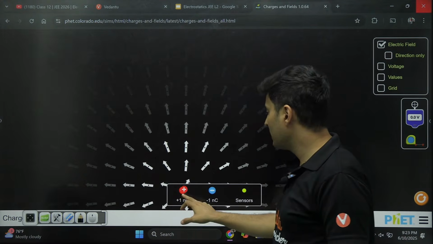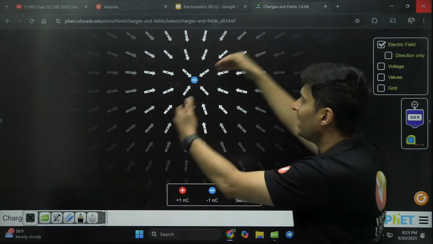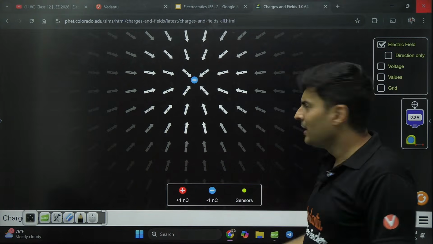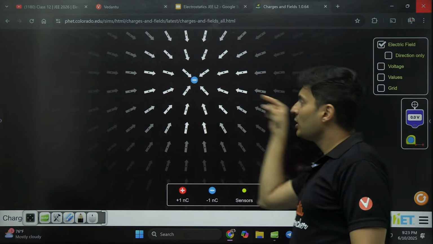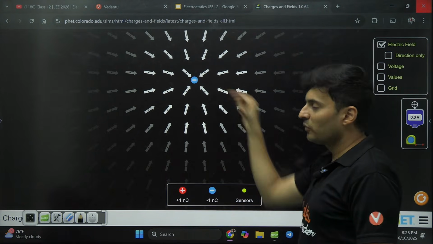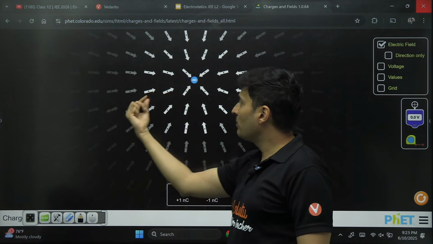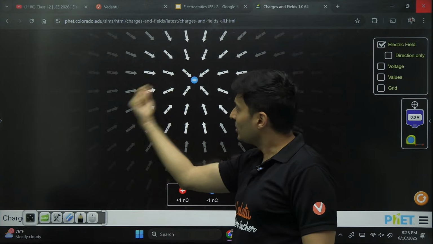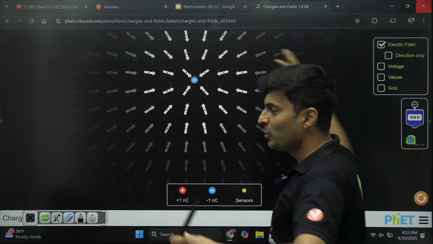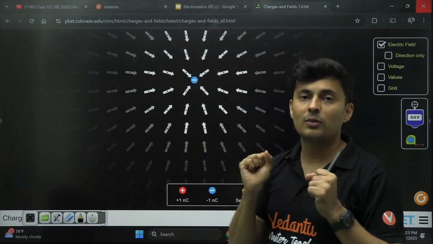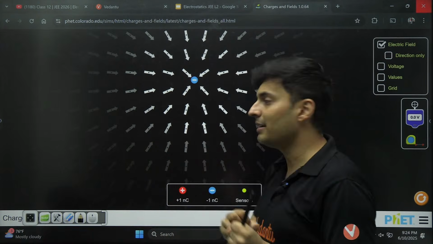But if I replace this with a negative charge, you can immediately see the electric field lines are inwards. Why? If you take a positive test charge here, that will immediately get attracted here. So the force will be this way, so field is also this way. If you stand here, the negative charge will pull this positive test charge, so the field is in this direction. So anywhere around a negative charge, the field will be attractive towards the positive test charges. That's why it is radially inwards.